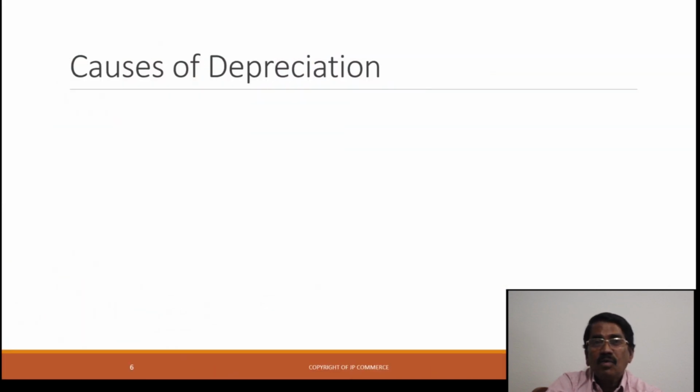So now let us come to the next topic. What are the causes of depreciation? The first and foremost cause of depreciation is wear and tear. Once we begin to use an asset, the asset loses its value because of wear and tear.